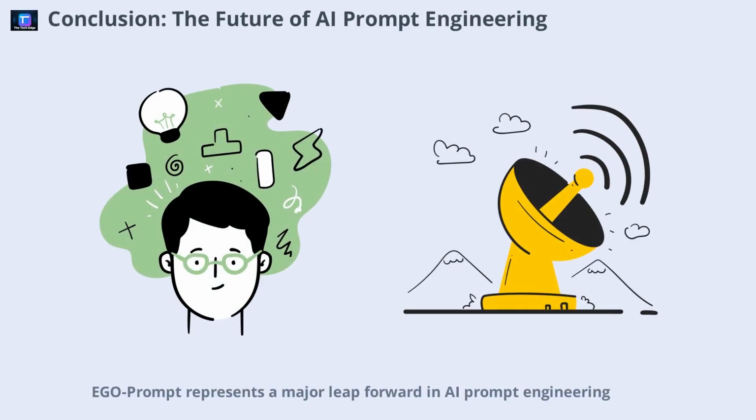Ego Prompt represents a major leap forward in AI prompt engineering. By embracing imperfect knowledge, encouraging learning through mistakes, and providing a robust reflection and correction mechanism, it allows intelligent agents to grow and adapt like never before. Whether you're building chatbots for business or experimenting with personal projects, this approach offers a path to truly intelligent, reasoning AI. The future of AI is not just about memorizing data, it's about learning, evolving, and getting closer to real understanding.